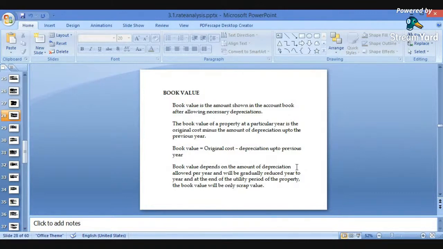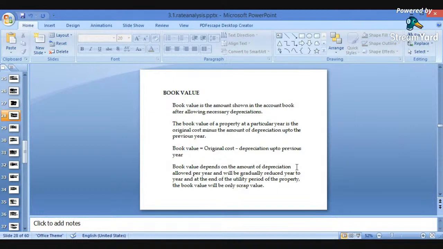Next is the book value. Book value is the amount shown in the account book after allowing necessary depreciations, as we will see in the next slide. What is depreciation? After all reductions due to wear and tear, what is the amount which has been noted in the account book? So book value is the amount shown in the account book after allowing necessary depreciation, the value which has been written in the book.